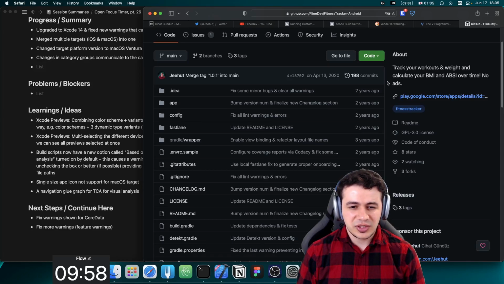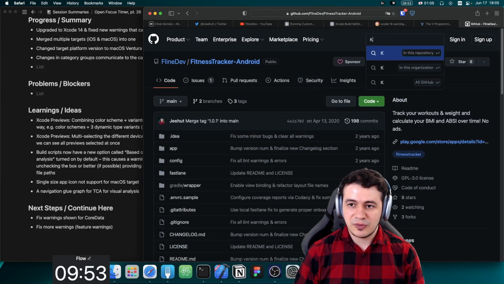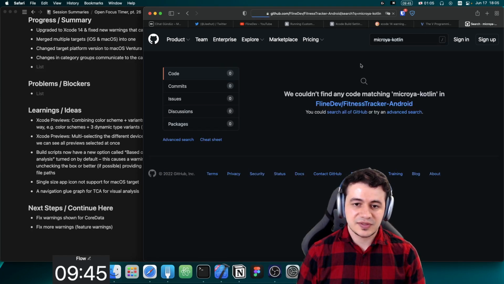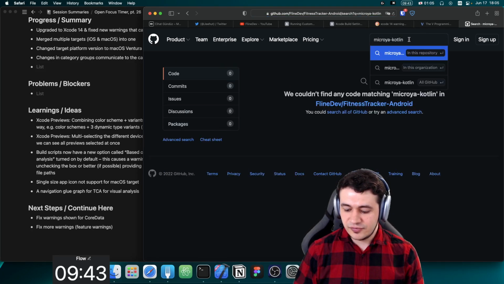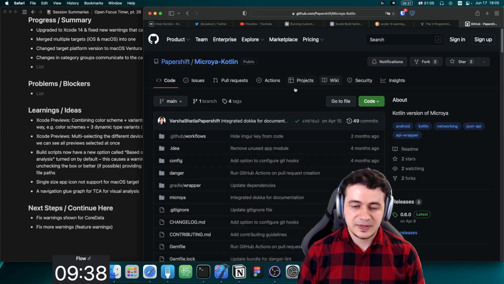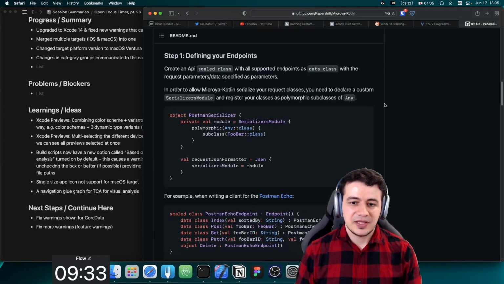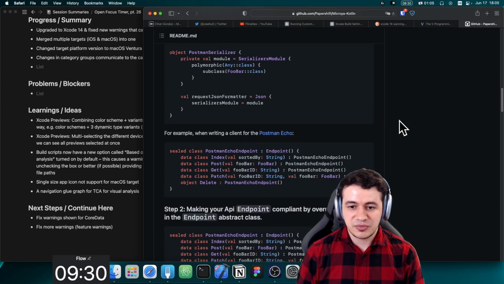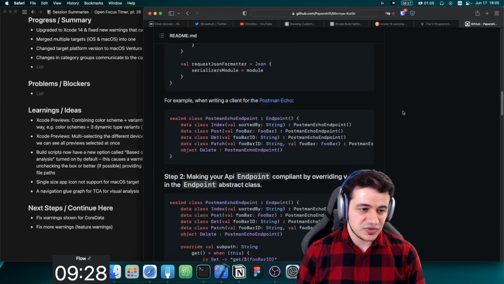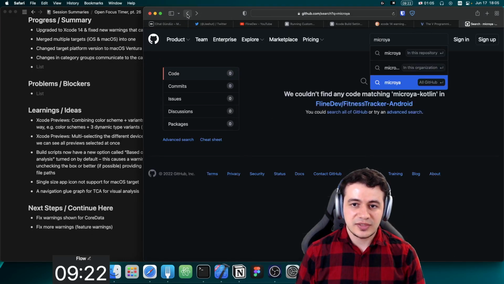I didn't like the networking on Kotlin side, so actually in the company I worked at, we rewrote a library for networking, and it's called Macria Kotlin. This is basically, oh, why can't I find it? Search it like that. There you go, Macria Kotlin. And this is basically the way in iOS world with Moya networking is done, and I prefer that, and we just re-implemented that in Kotlin. So if you're interested in that, maybe check that out as well. But I didn't use any networking in my app that you just saw.